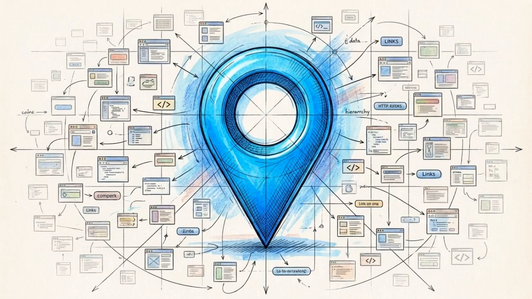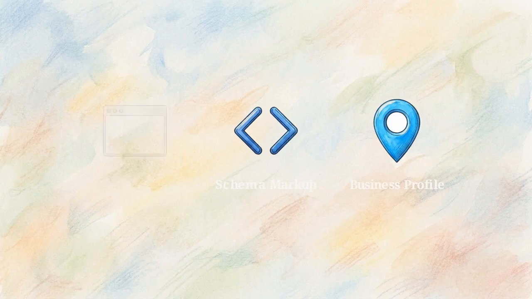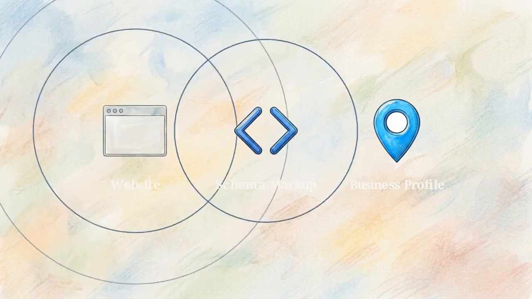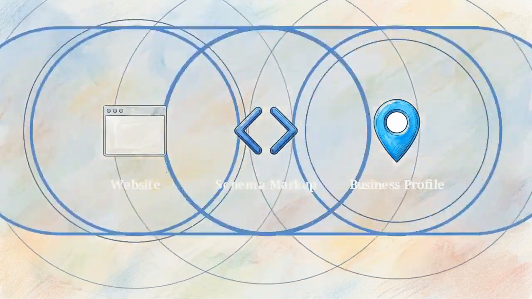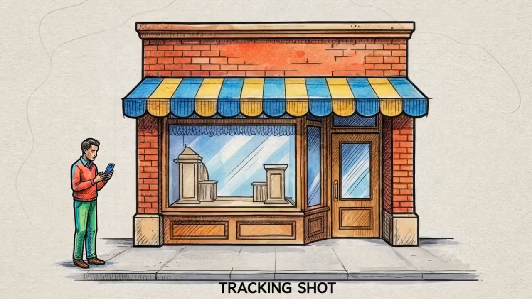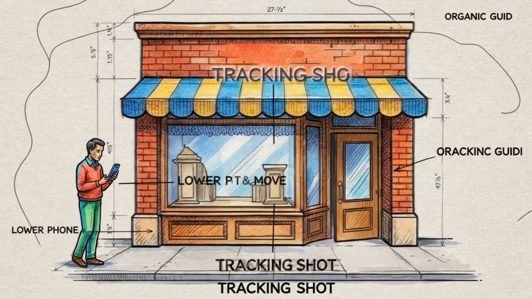A multi-location brand scales by prioritizing clarity, not by publishing hundreds of generic URLs. When your website, your schema markup, and your Google Business Profile all broadcast a single, undeniable source of truth, AI systems will trust your entity and place it in front of the customers who are looking for you.